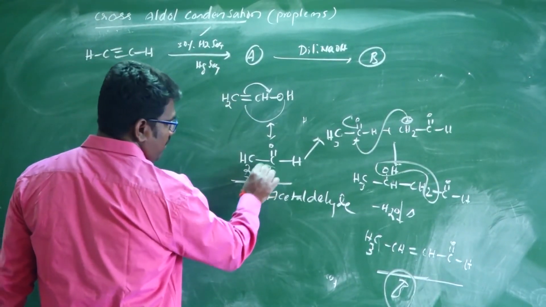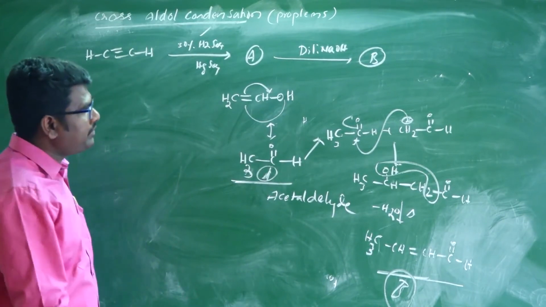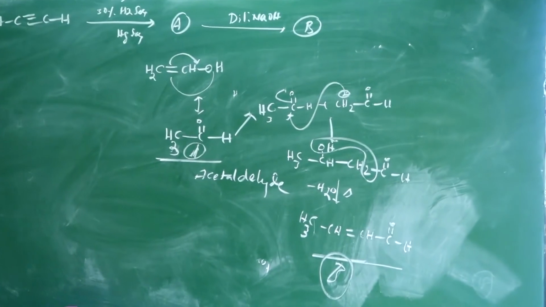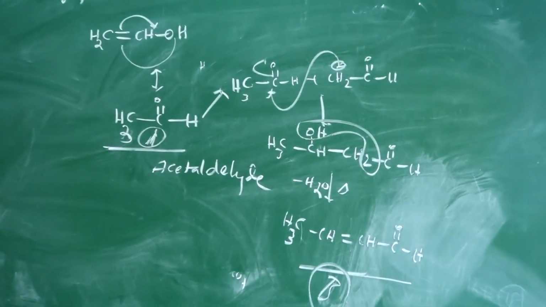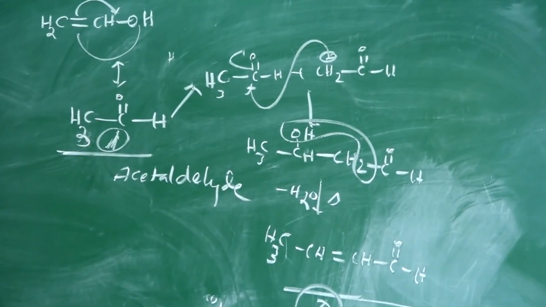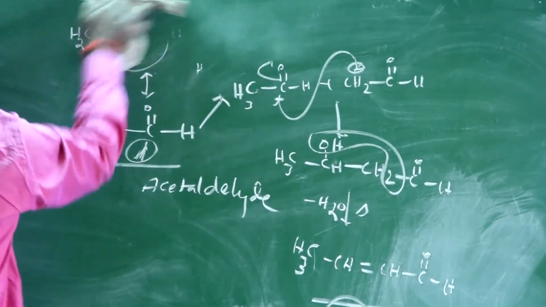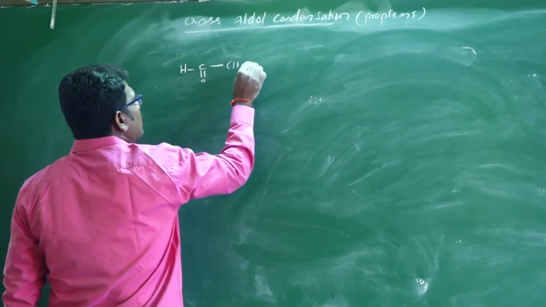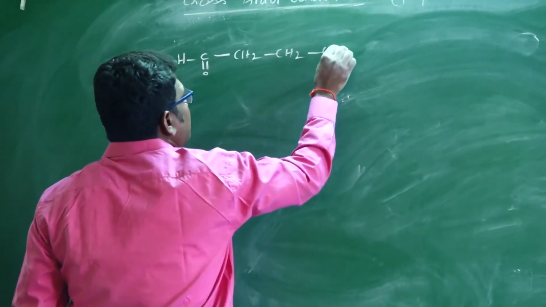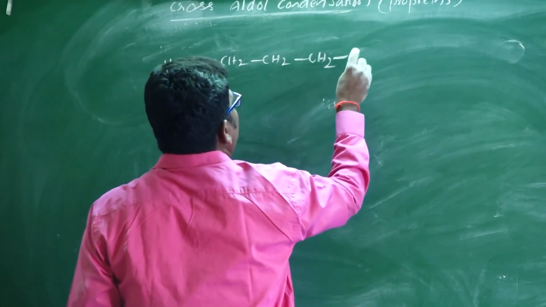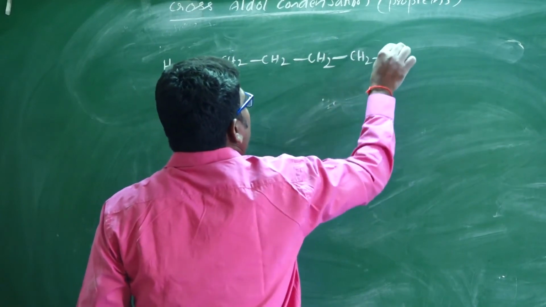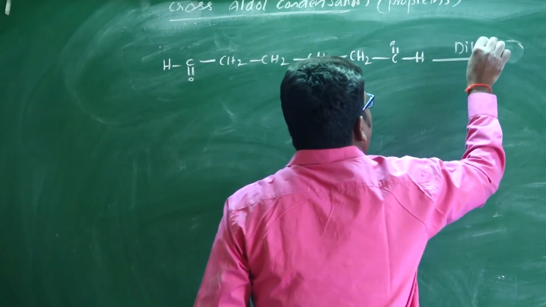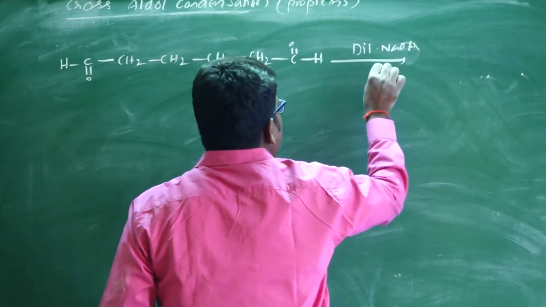This is one more question from the last previous: how to identify internal aldol condensation. Understand this one. The next question is a dialdehyde, OHC CH2 CH2 CH2 CH2 C double bond OH, treated with dilute NaOH.